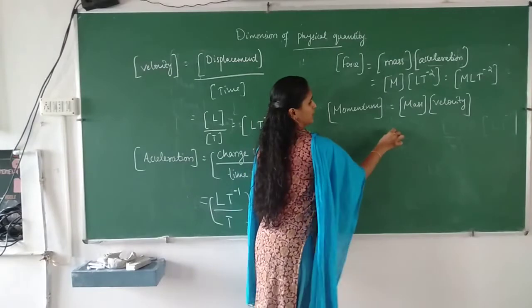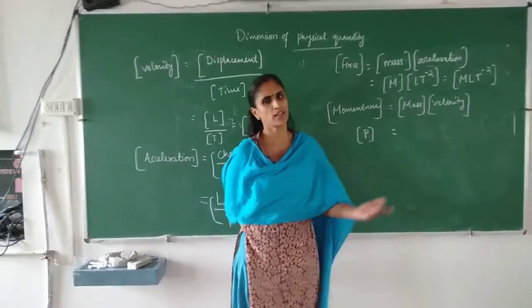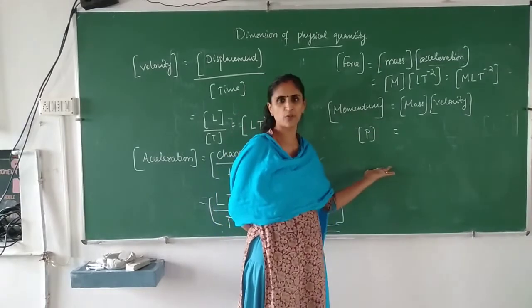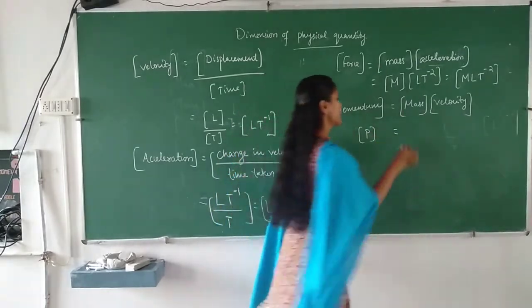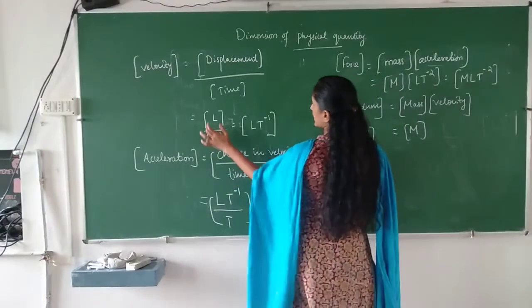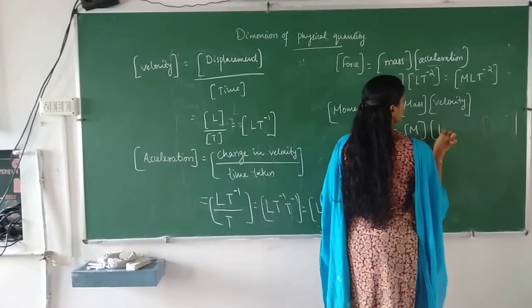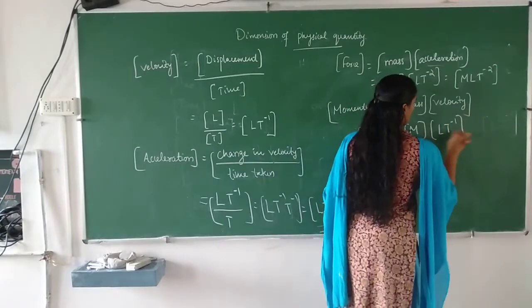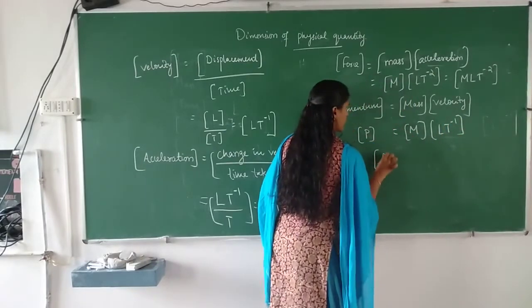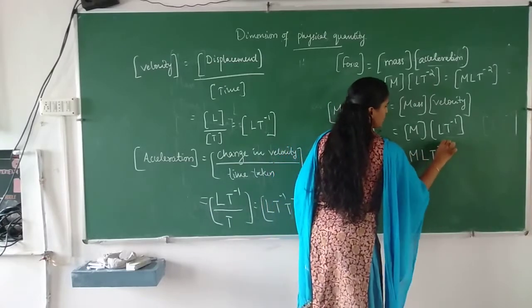Momentum we used to represent by the letter P, so if you want, you can write P also, no problem. Dimension of mass is M, and what's the dimension of velocity? It is L T raised to minus 1. What will you get? Dimension of momentum is equal to M L T raised to minus 1.